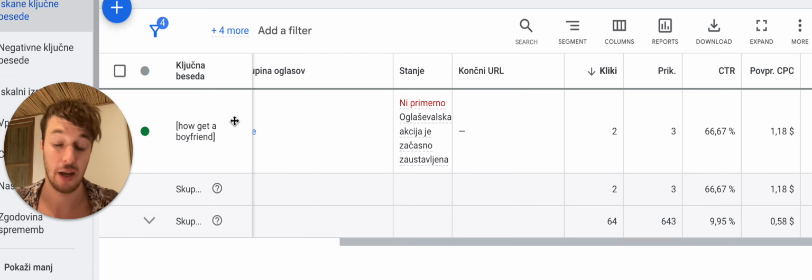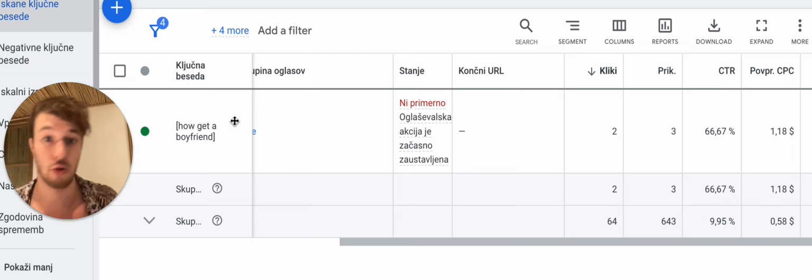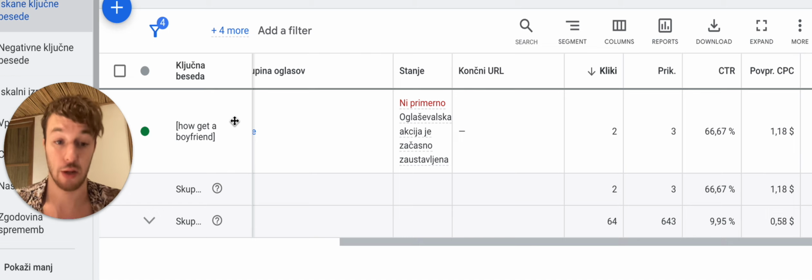This means that either one of those words can be in the keyword, for example, boyfriend or girlfriend. Or another thing can be broad phrase match, which is just anything connected to the keyword. So you have many options to target people with.